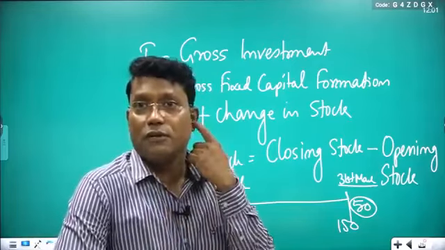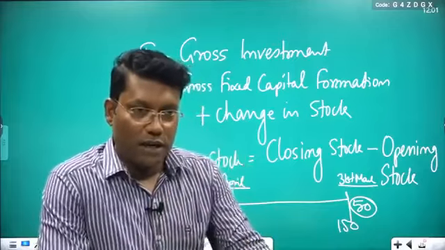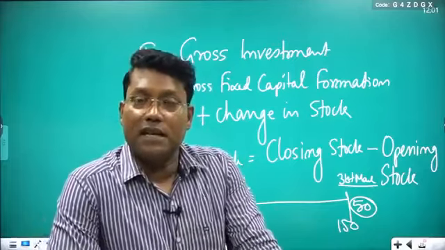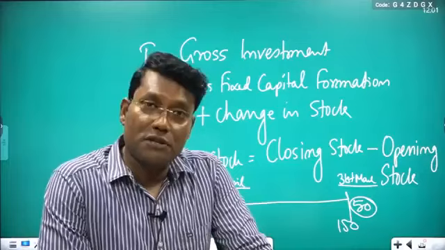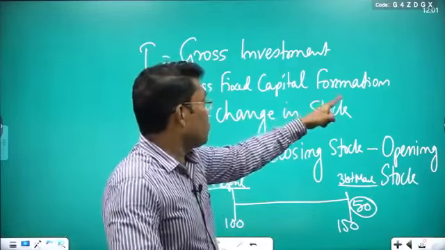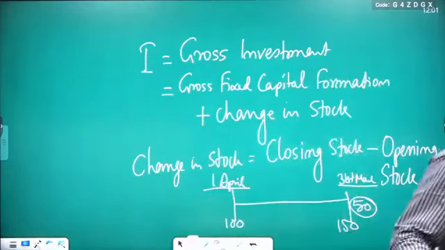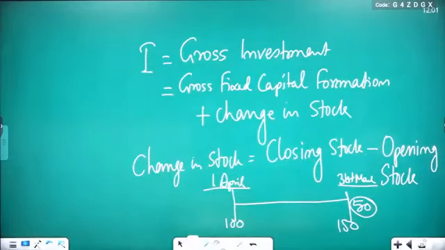You must write for investment purpose. Fine. Then one more line you write: gross investment includes gross fixed capital formation plus change in stock. Clear to all?